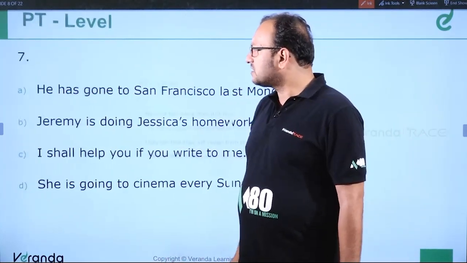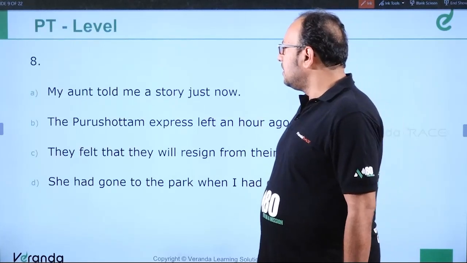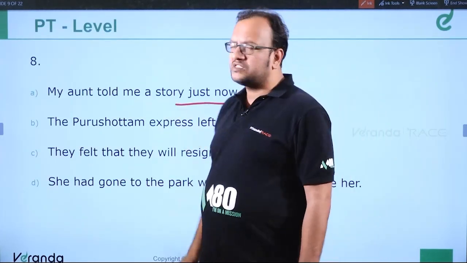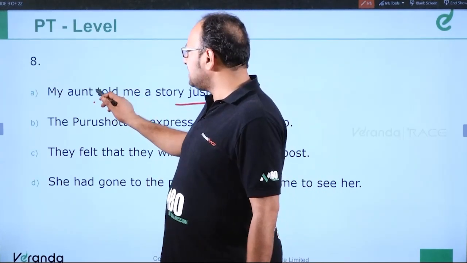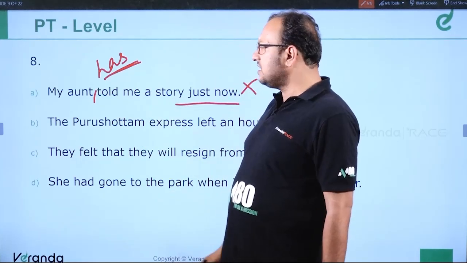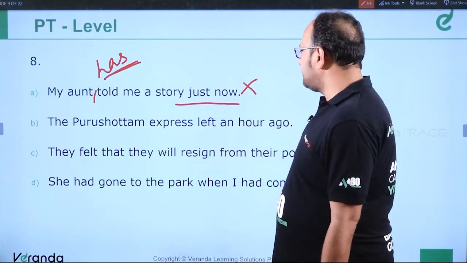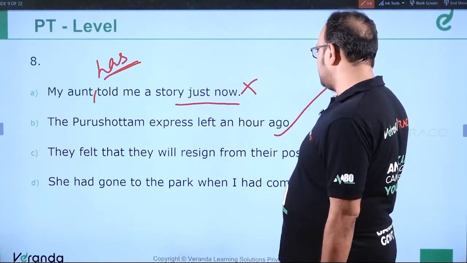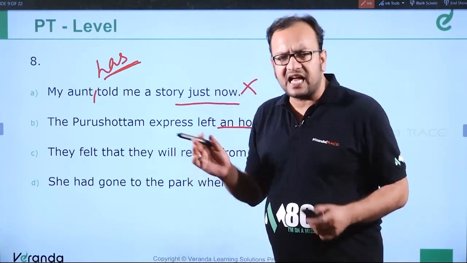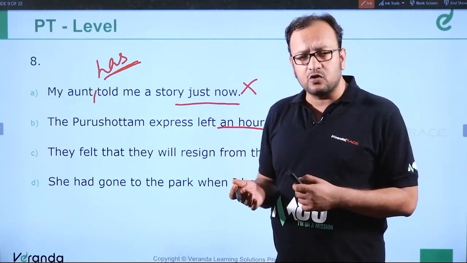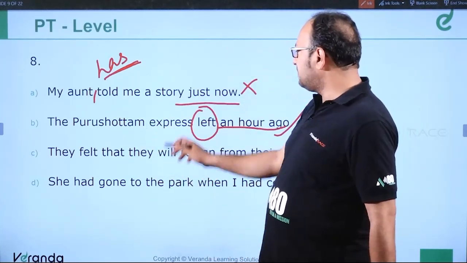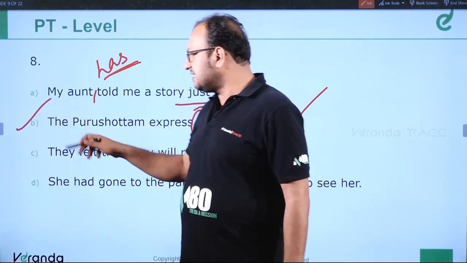Clear? Question number 8. My aunt told me a story just now. This is incorrect because with "just now" we use the present perfect. So it should be: my aunt has told me a story just now. Clear? Next, the Purushottam Express left an hour ago. This is correct because with expressions like "an hour ago" or "three days ago," we use the simple past. So "left" is simple past, and this is the correct sentence.